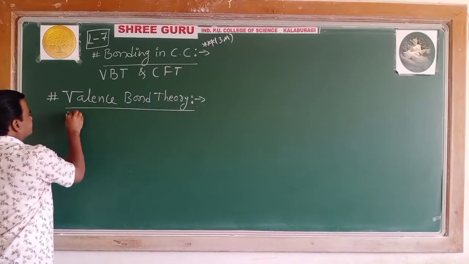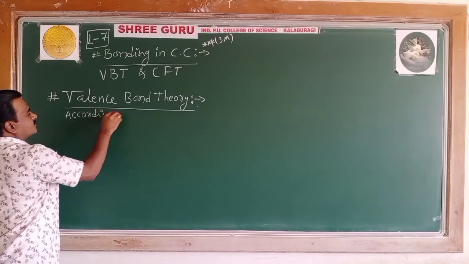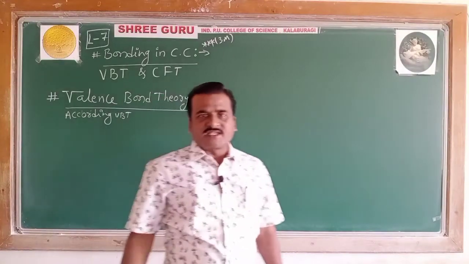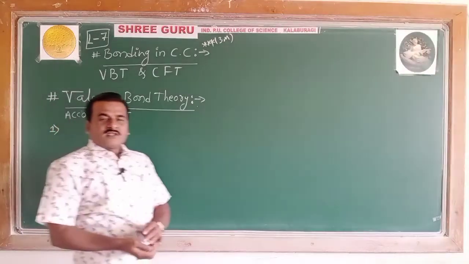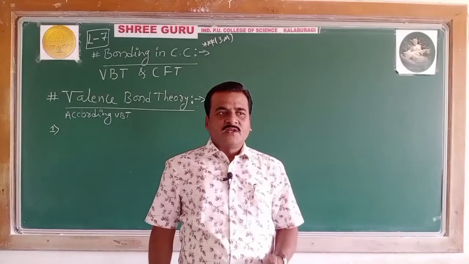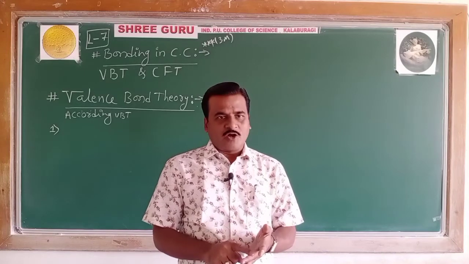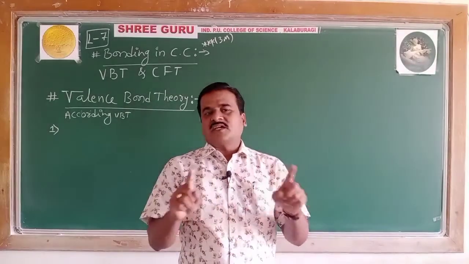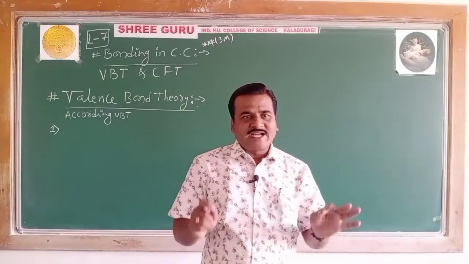According to this theory, according to VBT or valence bond theory, the first point of discussion is: the central metal atom or ion uses (n-1)d, ns, np orbitals or ns, np, nd orbitals for hybridization to give an equivalent number of hybrid orbitals with a definite geometry.